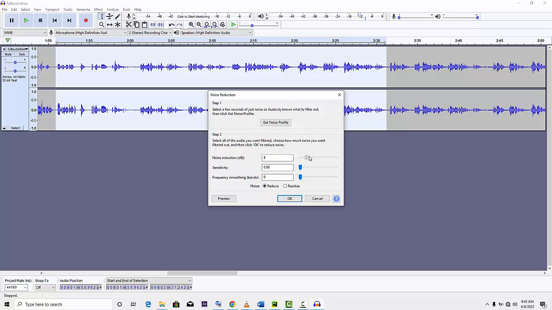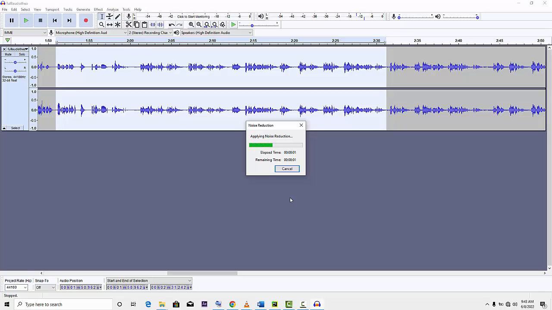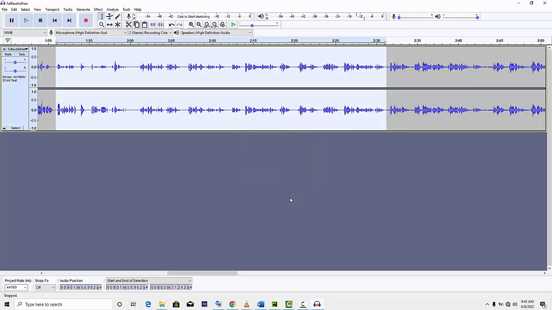So we just adjust these values so that some noise can be reduced. So previewing it, you can see that there's noise reduced. So I press on OK. Then the noise is reduced. You see the changes in the button.